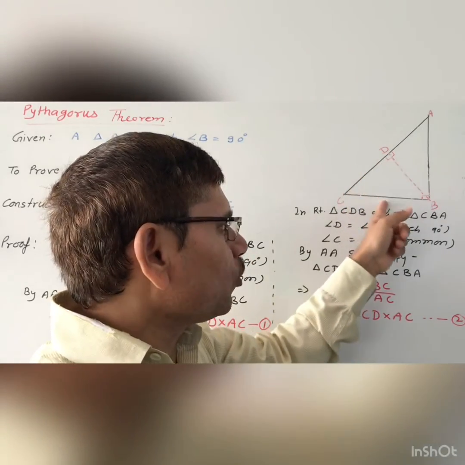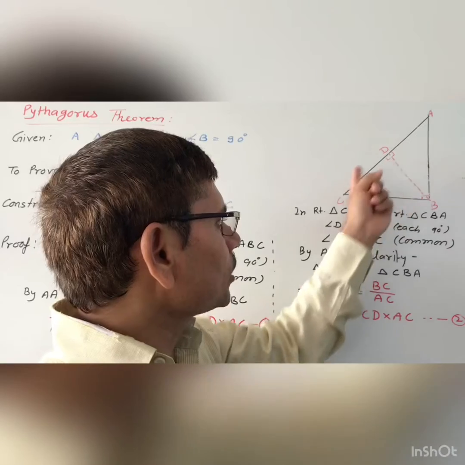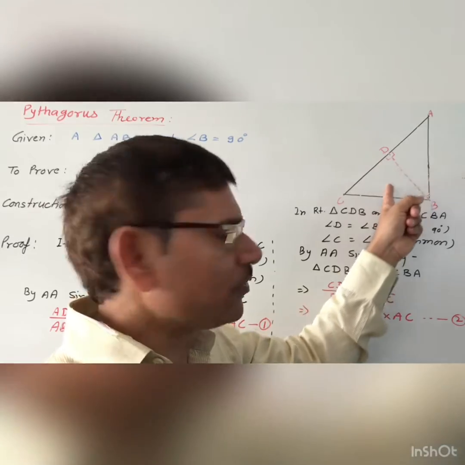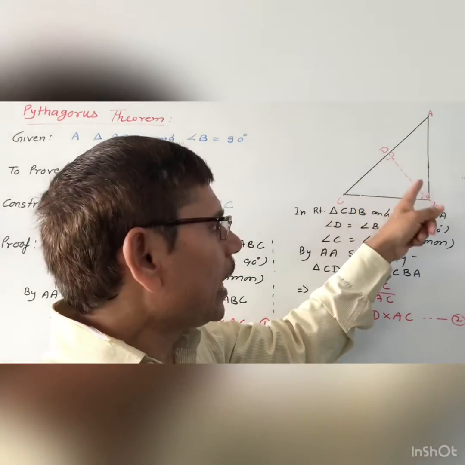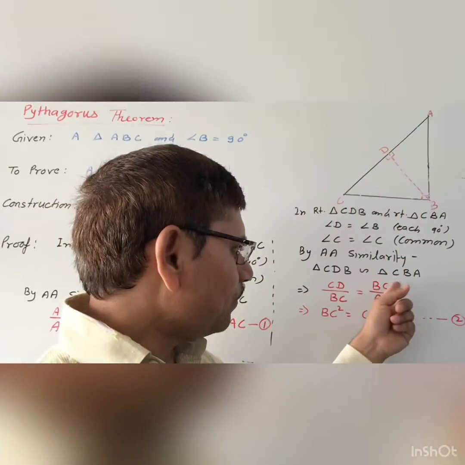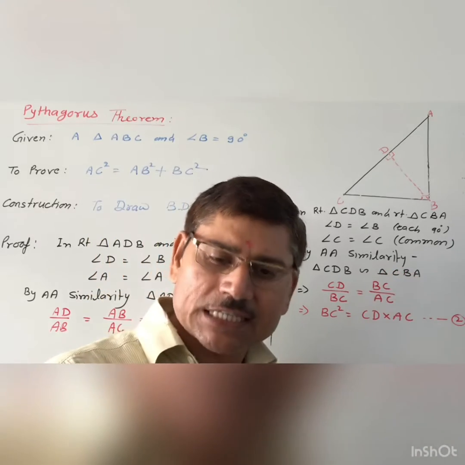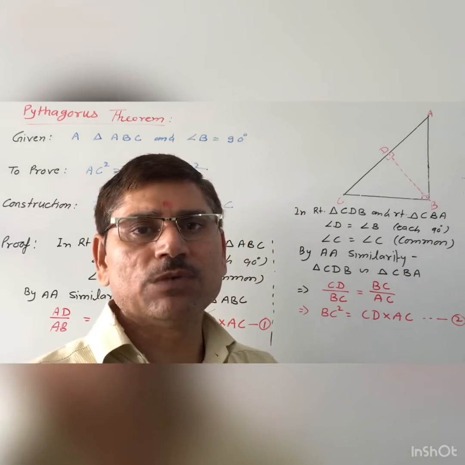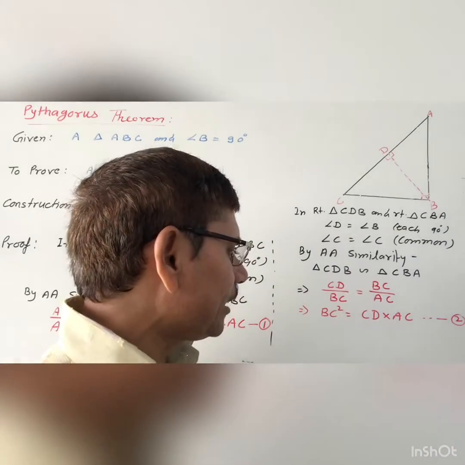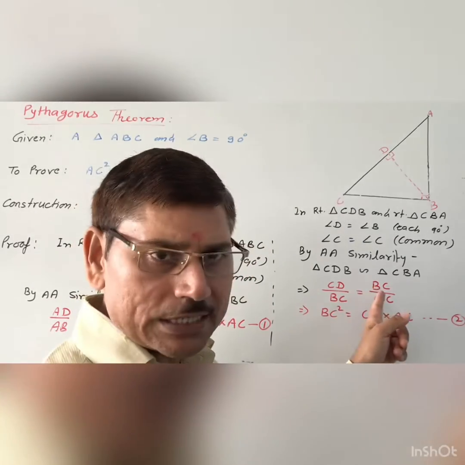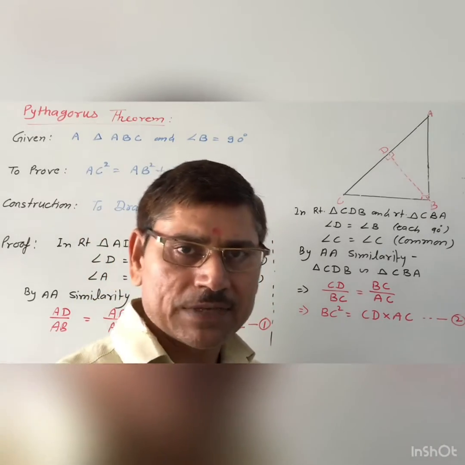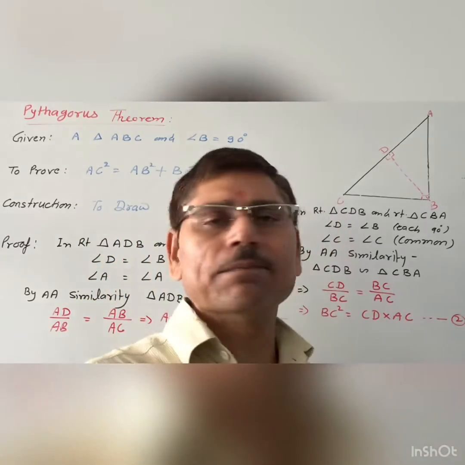So we will write base upon base, and after that the hypotenuse of CDB is BC, just in front of the 90 degree angle. So this is the hypotenuse, and the hypotenuse of triangle ABC is AC. So we will write BC upon AC, that is hypotenuse divided by hypotenuse. We get BC upon AC. So by cross multiplication, what you get is BC into BC, that is BC square, and CD into AC. You will write it the same. Then you will get equation number 2.